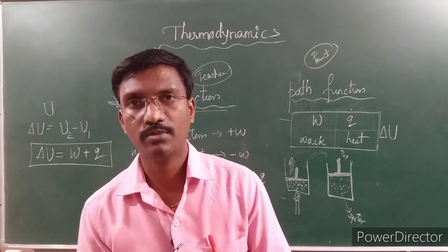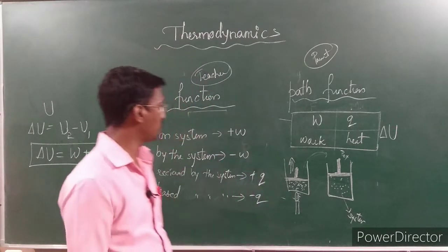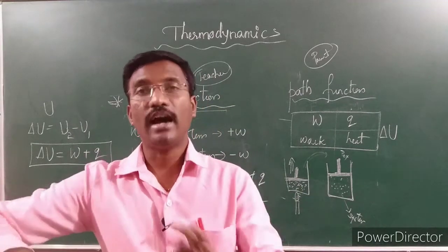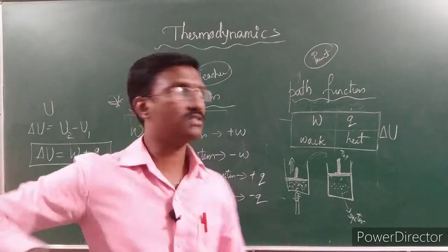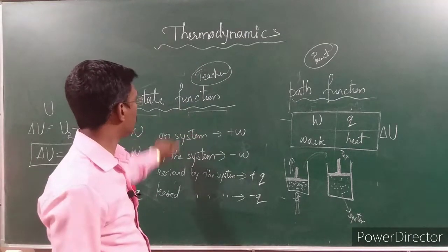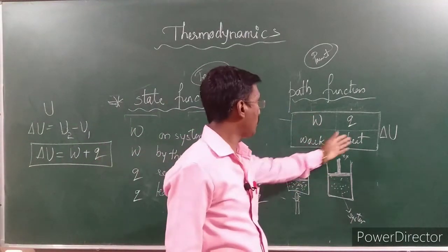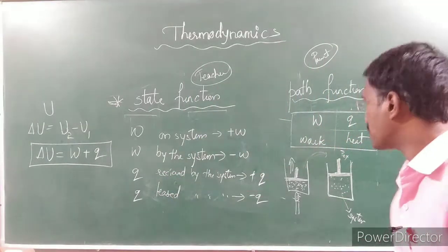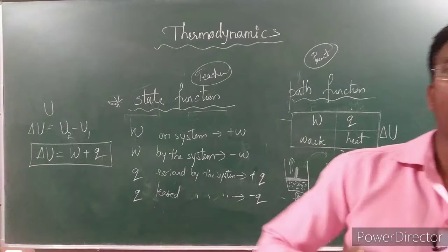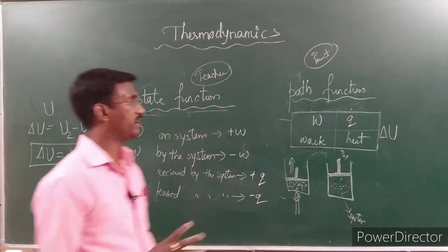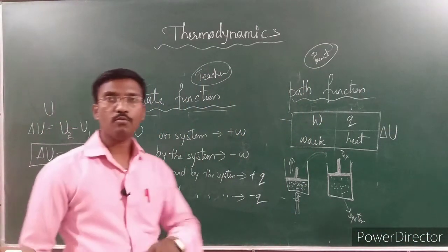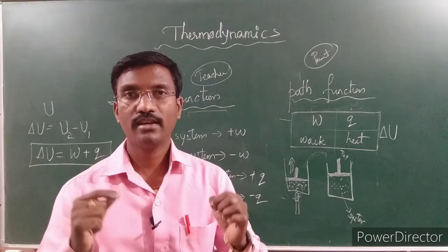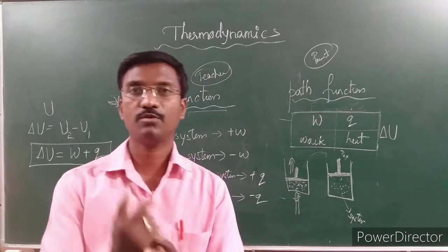Why we are discussing this is because I am going to take an example for the next explanation. Until then you have to remember the very simple concepts: what is the state function, what is the path function, what are the terms that vary, and what are the plus and minus signs of W and Q. Do remember, do practice this. It seems very simple, but if I move forward, you may have some trouble understanding. That's why remember this and analyze it yourself.